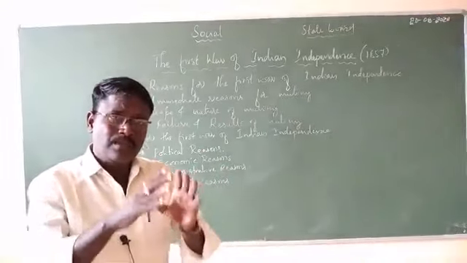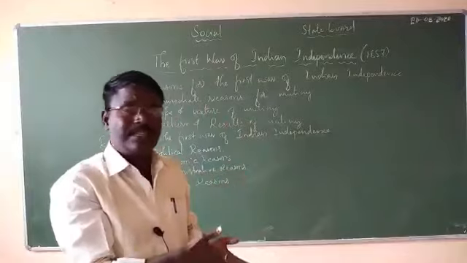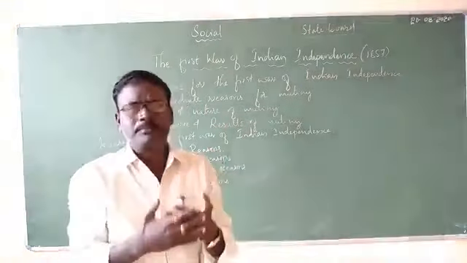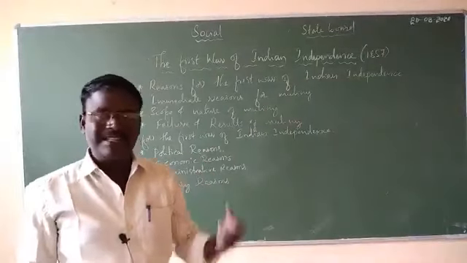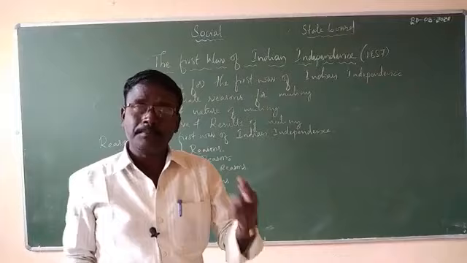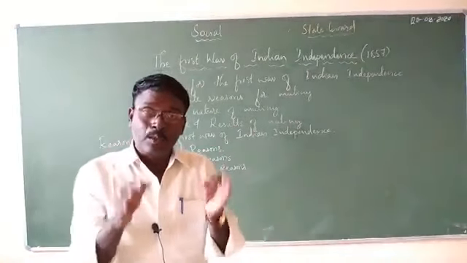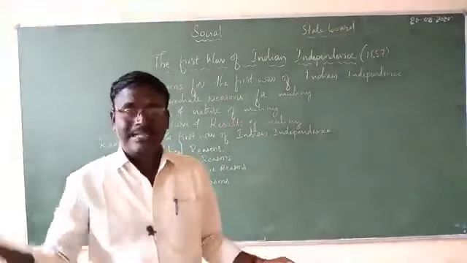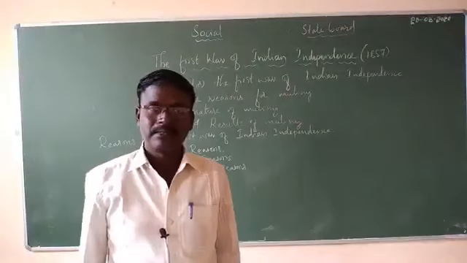And once he keeps the British soldiers in his kingdom, it is the duty of the local king to give all the basic needs for the soldiers. All the expenses of the soldiers are to be borne by the local king only. And the local king is not supposed to appoint any foreigner in his kingdom without the permission of the British or the English.